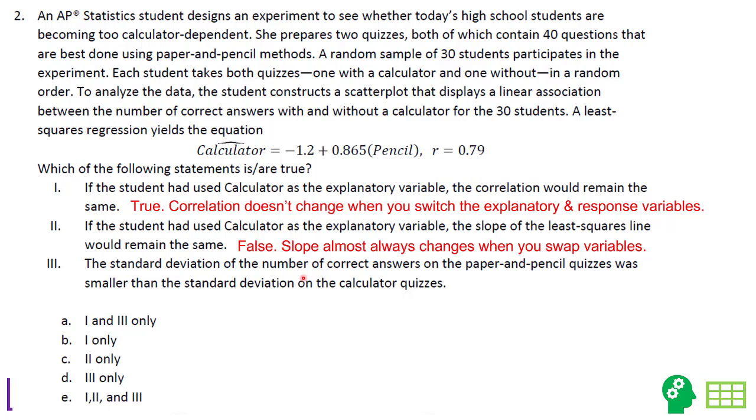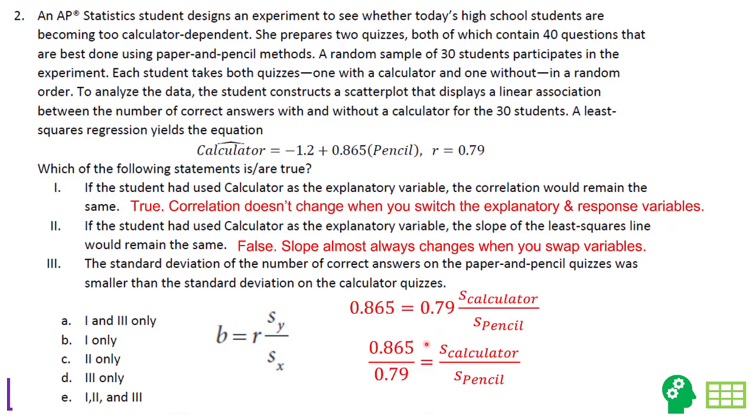Number 3, the standard deviation of the number of correct answers on the paper and pencil quizzes was smaller than the standard deviation on the calculator quizzes. So there is a relationship. What do we know here? We know r, we know the slope. Well, there happens to be a formula on your math chart that relates a slope with correlation with standard deviation for y and x. So we're going to go ahead and substitute in both our slope and our correlation.